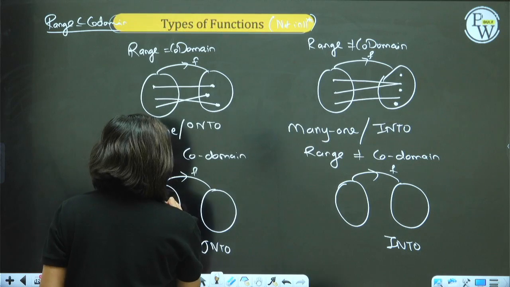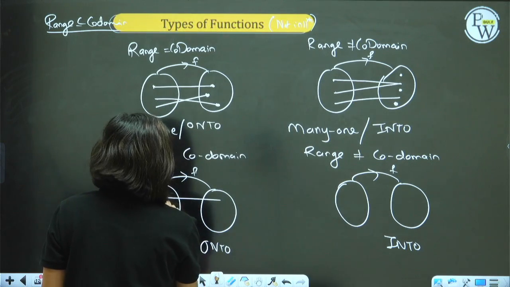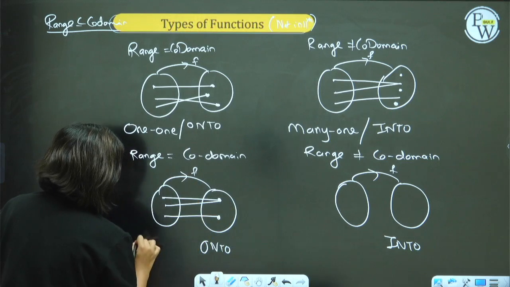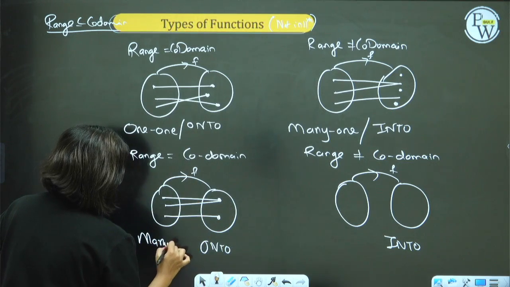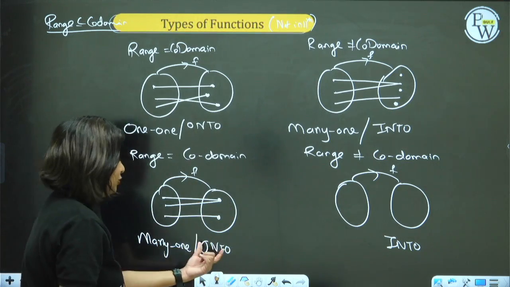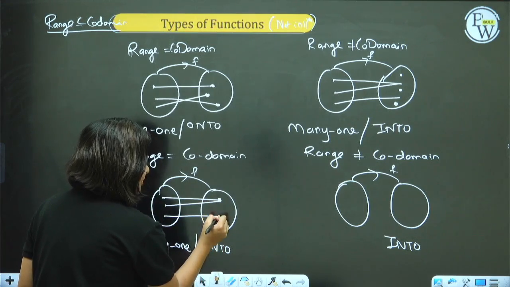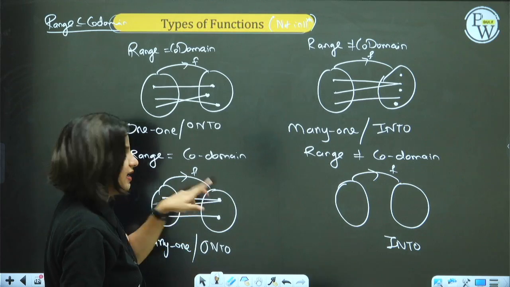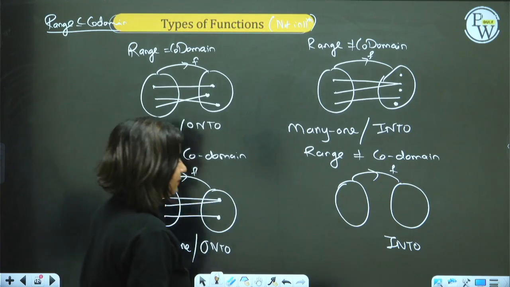Next, here. This is many to 1. Can you see? Many to 1. But why is it onto? Because range and codomain are equal. The number of outputs is equal to the number of elements in set B. Here.